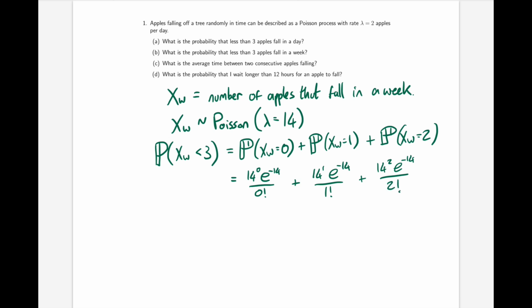This is something we can plug into a calculator and we get the answer of 0.00018. It's a very small probability.